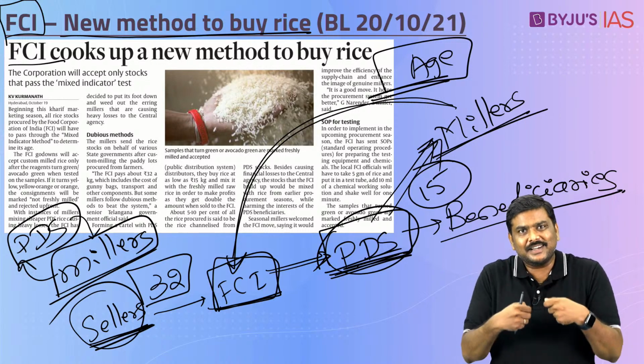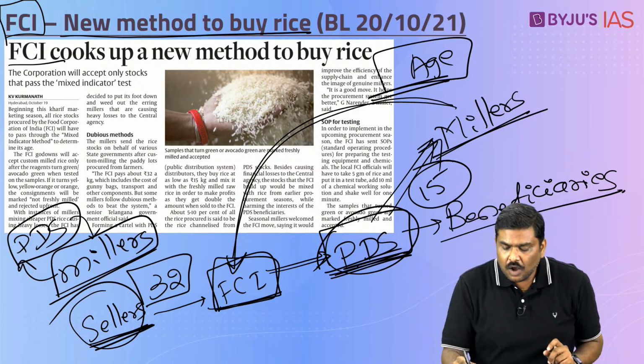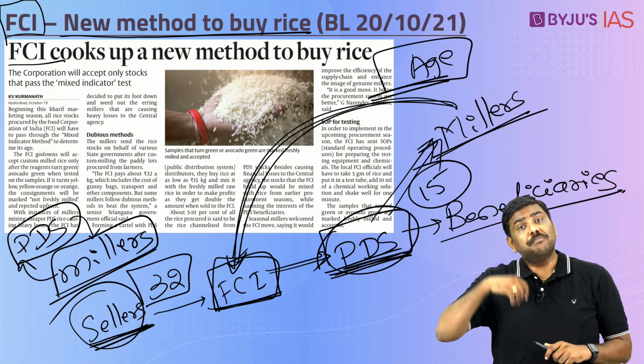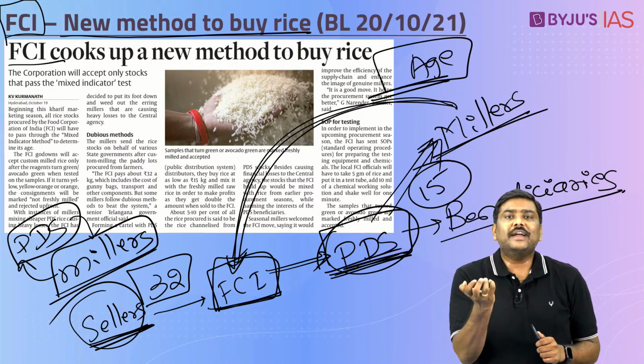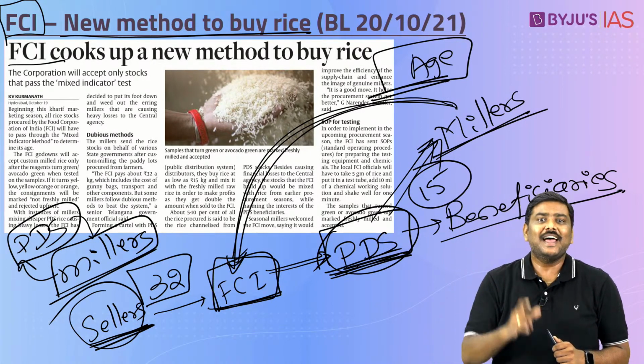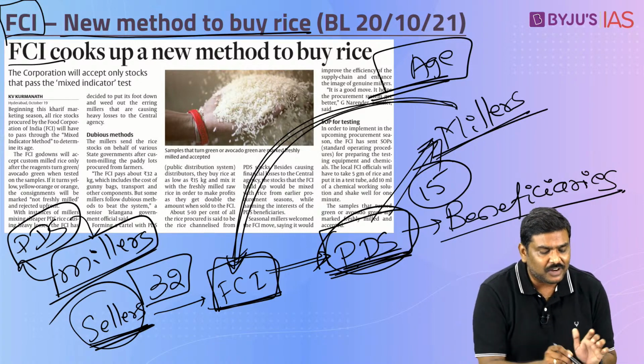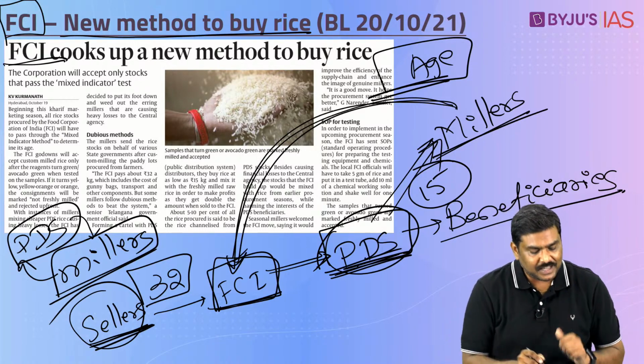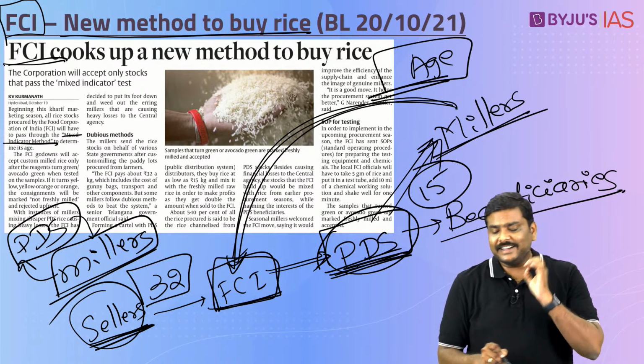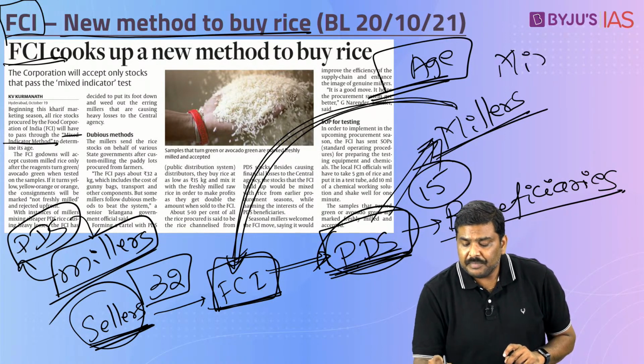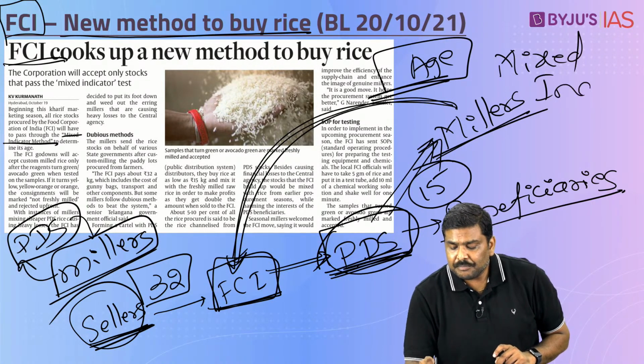I am going to introduce a new test. I am going to conduct a test of certain samples of the rice which is supplied to me by the millers, and I will try to find out what is the age of the rice. And this particular test which FCI will introduce from the upcoming season is the mixed indicator method. Remember the name here? Mixed indicator method.